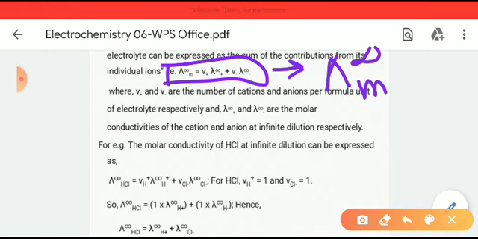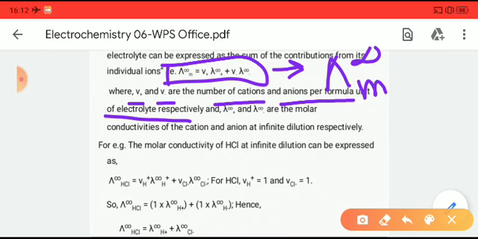In this equation, gamma plus and gamma minus, or V plus and V minus, are the number of cations and anions per formula unit of the electrolyte respectively.